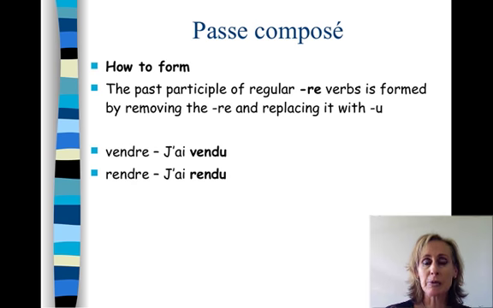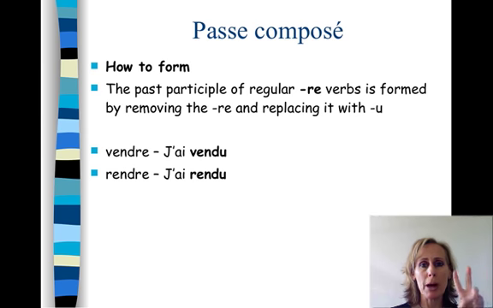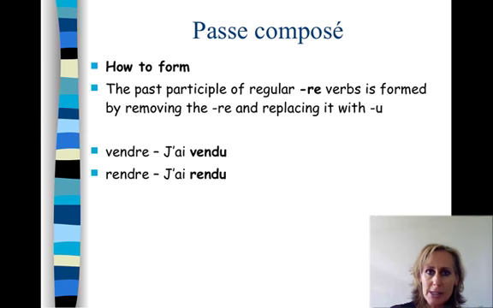The past participle of regular RE verbs is formed by removing the RE and replacing it with U. So vendre, the past participle is vendu. Rendre, the past participle is rendu. But remember, with the passé composé, it's composed of two parts. First part is the auxiliary, either avoir or être, mainly avoir, plus the past participle, two parts. And the past participle is formed as you've just seen.